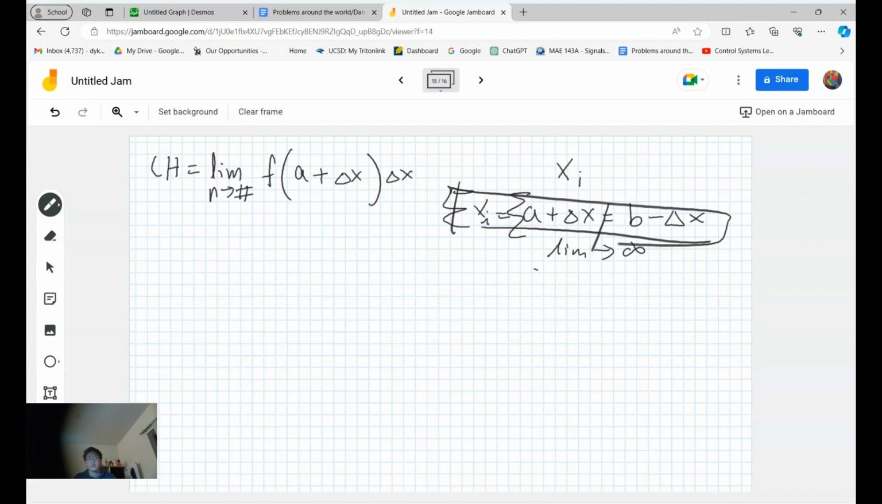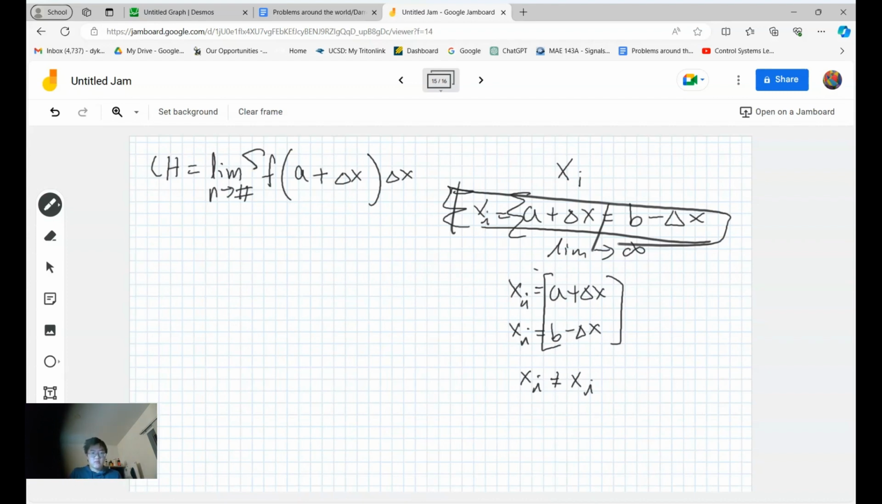But that's why xi is xi, because it could be a plus change of x, and then this xi can be equal to b minus x, but xi does not equal xi. These two don't equal each other. It's just that it denotes that if you summation it, it would equal each other.